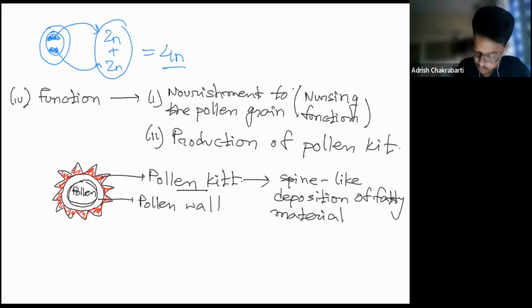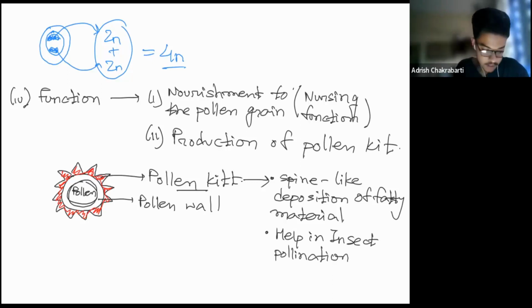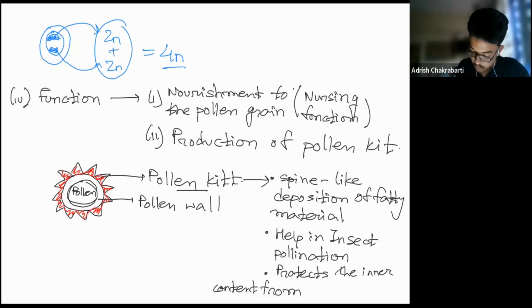Spine-like deposition. Sorry, this is not a function, this is the characteristic. It's a spine-like deposition of the fatty material. Its function is to help in insect pollination, and it protects the inner content from UV radiation.